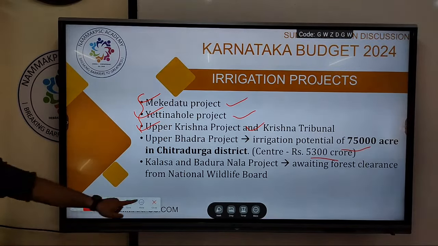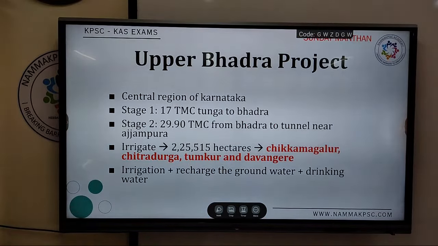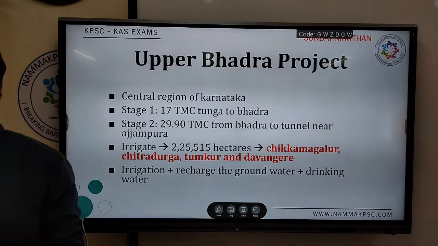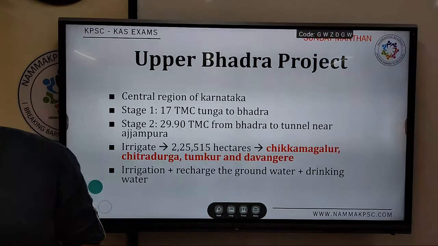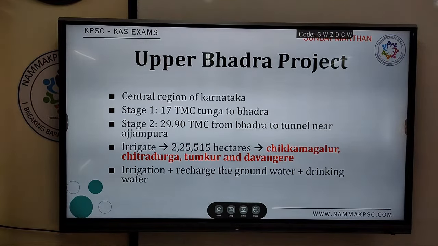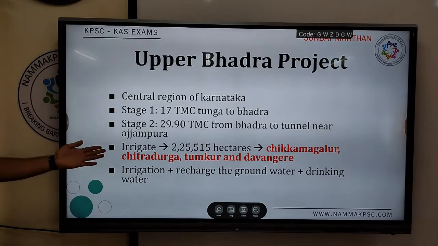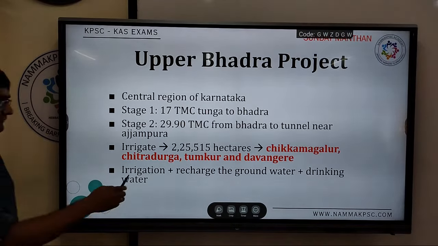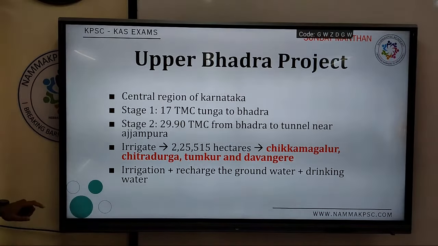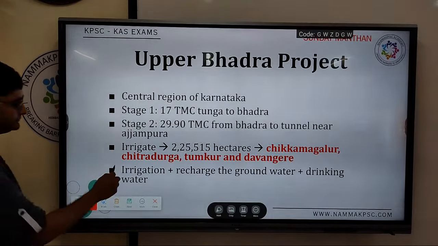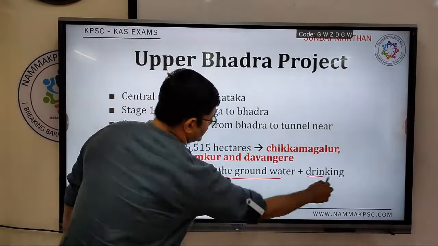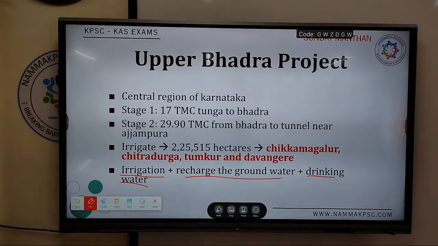Now the Upper Bhadra project, basically it provides irrigation, drinking water and replenishment or rejuvenation of the groundwater, mainly focusing on the central region of Karnataka. So if you see, the following districts or regions will be benefiting from this: Chikmagalur, then Chitradurga, Tumkur and Davangere. It will be for irrigation, for recharging of groundwater and to supply drinking water.